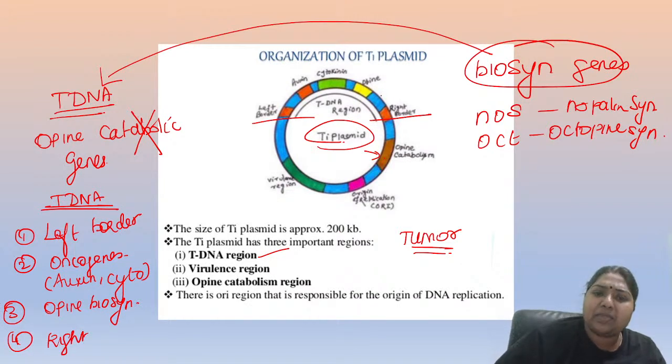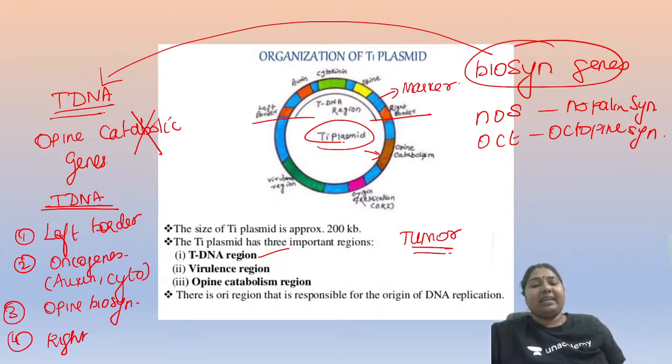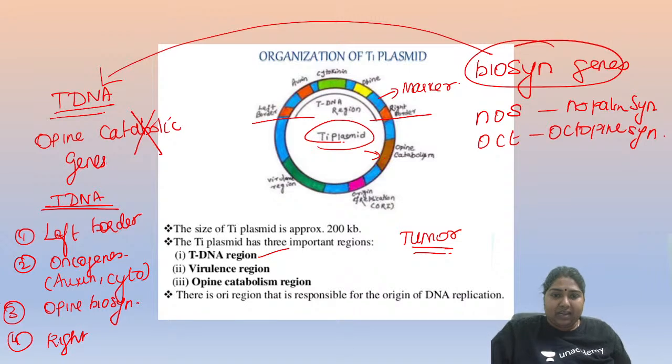Can you see something is lying between this right border and the opine genes? What can that be? Very good, Praveen. Yes, Sonali. What is lying between the opine genes and the right border? I think we saw a 2020 question on this today. It is a marker. Got it? Usually markers are placed near the right border, so they get incorporated. Understood this? Yes, everybody? So this part is now clear?